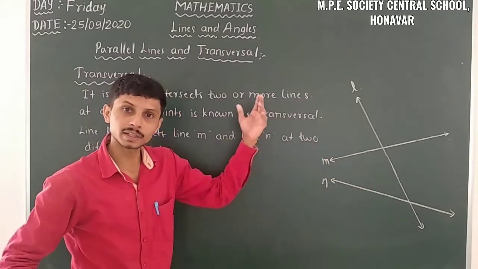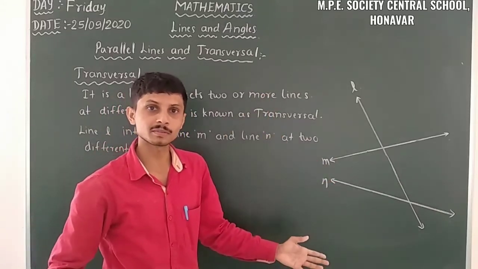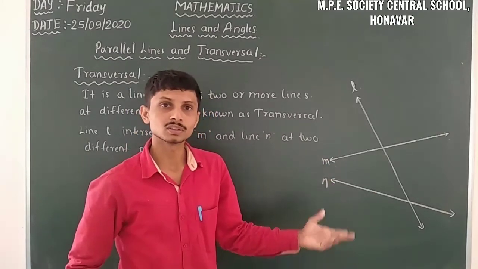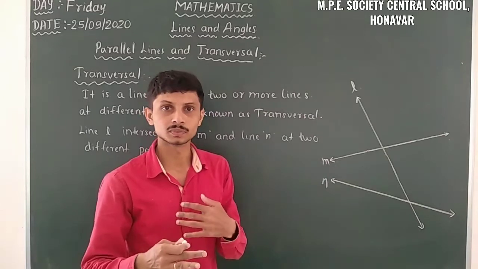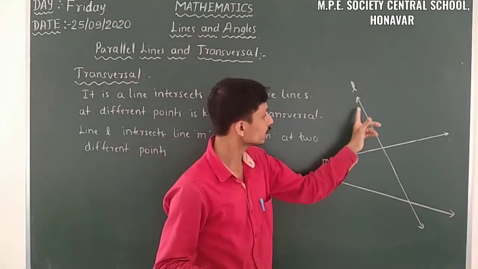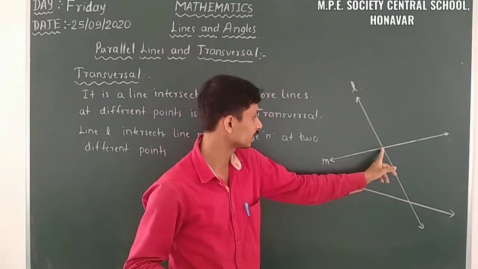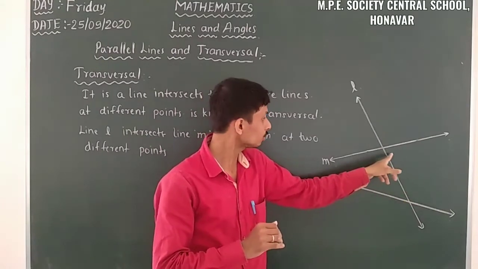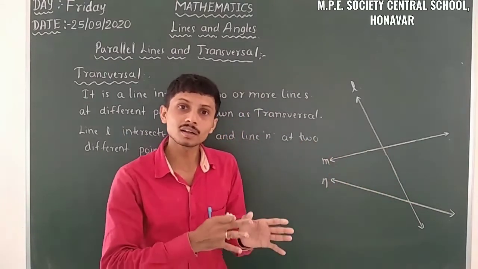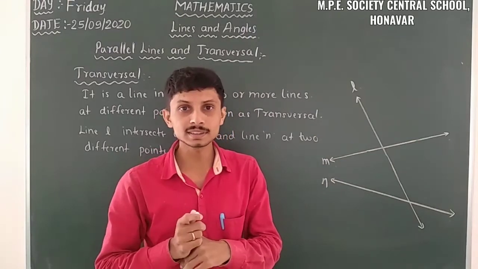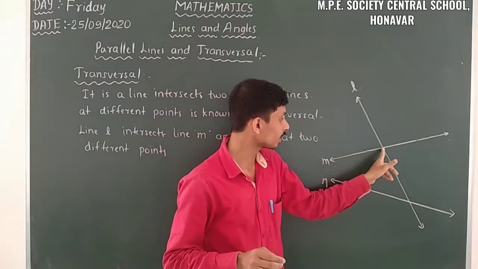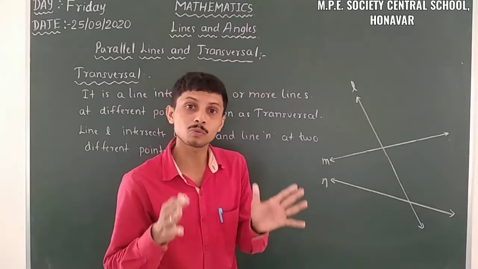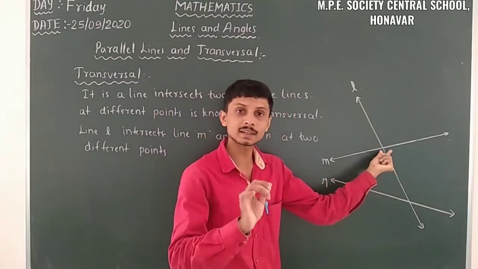When we take 3 lines here, we have 3 intersecting points. When we have 4 lines, then we have 4 intersecting points. So likewise it continues. Just observe, here is one intersecting point, and here is another intersecting point. Around the intersecting point, the angle around a point is always 360 degrees. But here, 4 angles are formed around a point, so the 360 degree angle splits into 4 parts at one intersecting point.